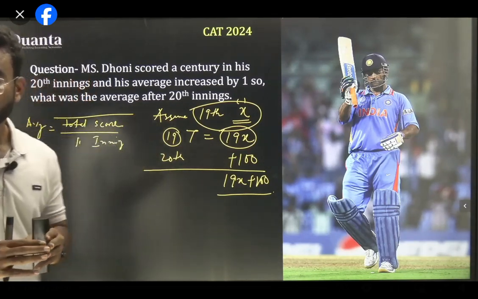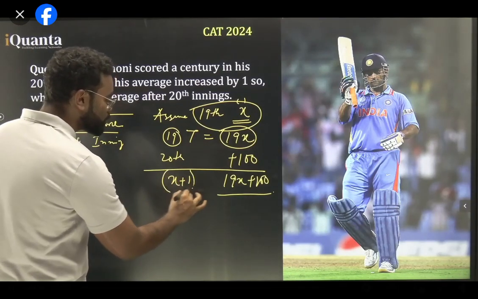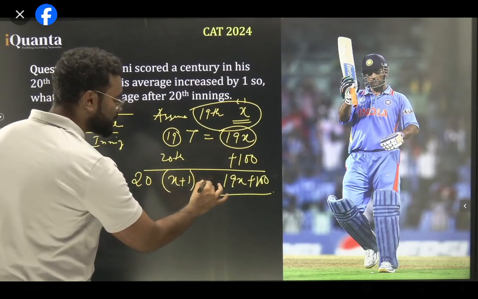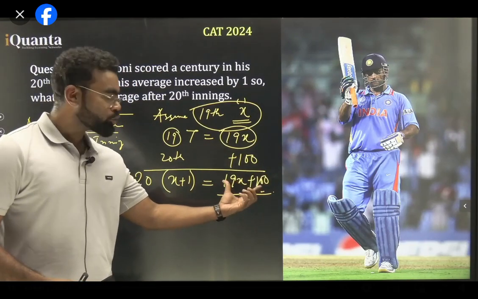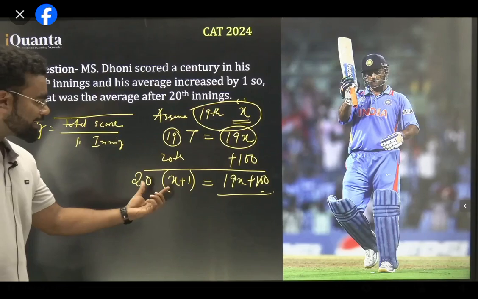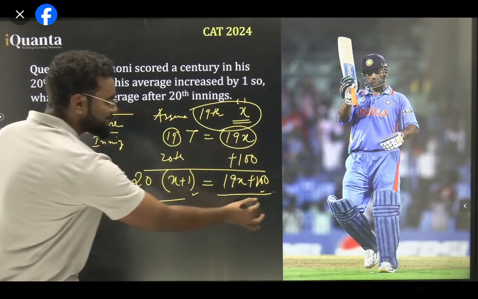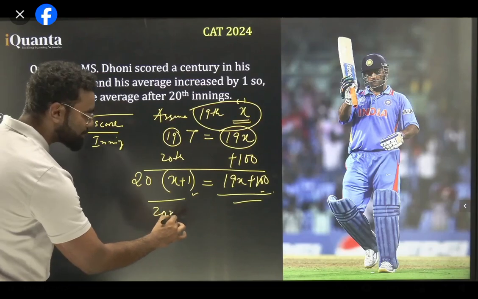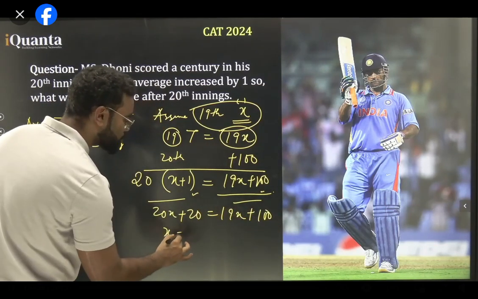Is it fine? नेक्स्ट क्या होगा? अभी इसका एवरेज बढ़ के कितना होगा? x plus 1. अगर x plus 1 एवरेज है तो टोटल सम कितना हो जाएगा? 20 into x plus 1 which is equal to 19x plus 100. बिकॉज 19x उसका 19 innings का सम था और 100 है 20th innings का रन. तो टोटल 20 innings का स्कोर है. इन फैक्ट 20 innings का एवरेज भी x plus 1 है. So 20 into x plus 1 is also 19x plus 100. So we can make LHS and RHS equal. So if you solve this thing, you'll get 20x plus 20 is equal to 19x plus 100, and your answer will be x equals 80.